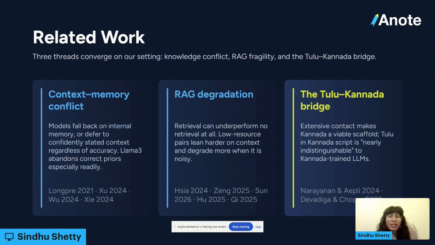And finally is the Tulu-Kannada bridge, which is beginning to be used in the LLM field due to the extensive history between the two languages, and that is a really good grounded area for understanding multilingual transfer, and there's already some preliminary evidence that large language models do parse Tulu as Kannada. So this is actually a very grounded experiment, right?